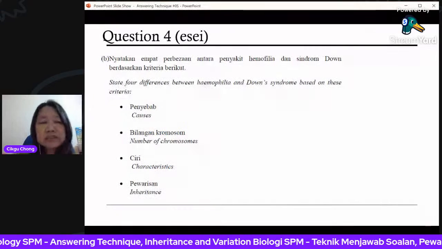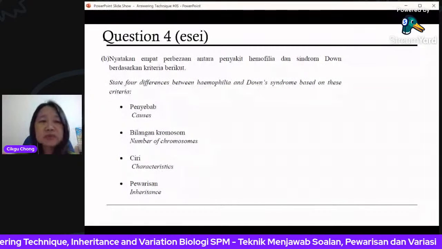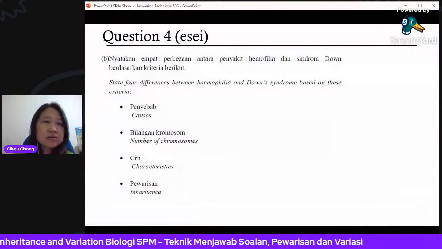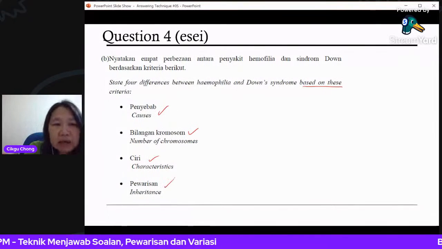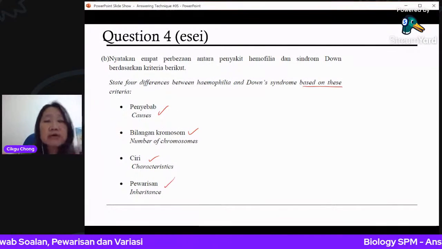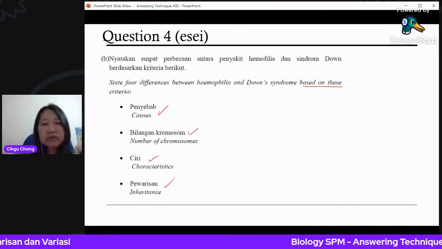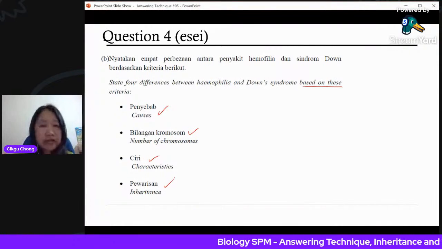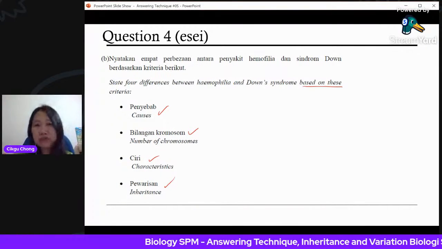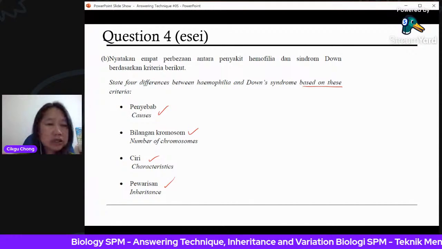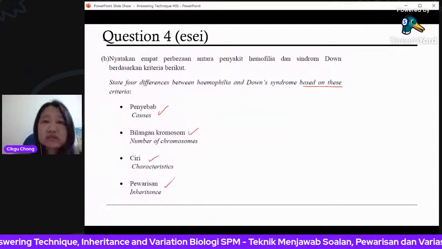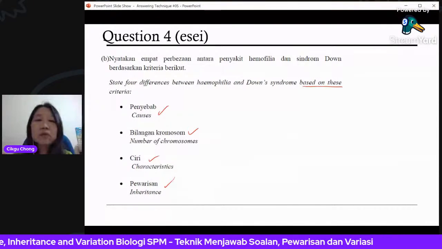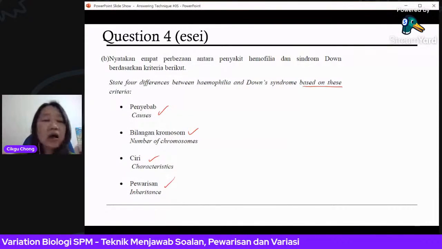Essay, B part. State 4 differences between hemophilia and Down syndrome based on these criteria. So when I say based on these criteria, you must mention them, because marks are given for that. Any additional points you can add in, but do not skip these 4. So what causes it? What is the number of chromosomes in these patients? What is the characteristic? Talk about the symptoms. What will the person show? And how is it inherited?